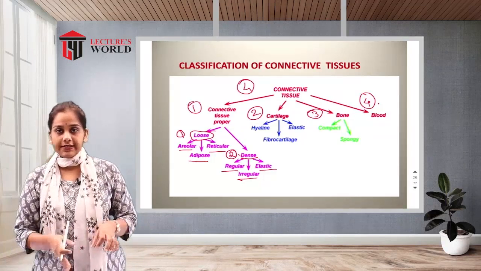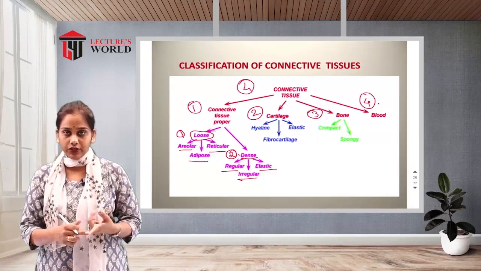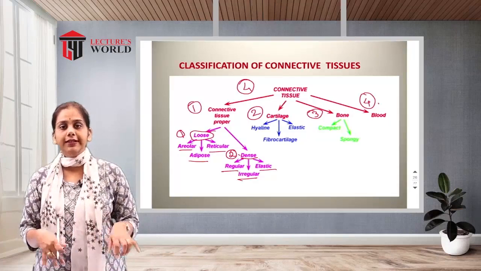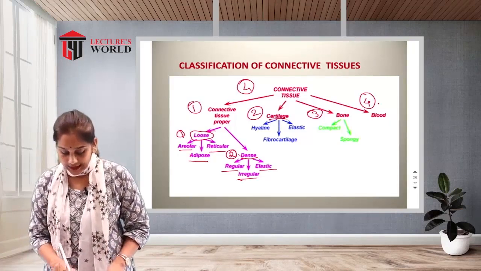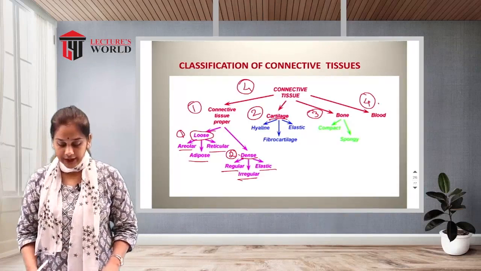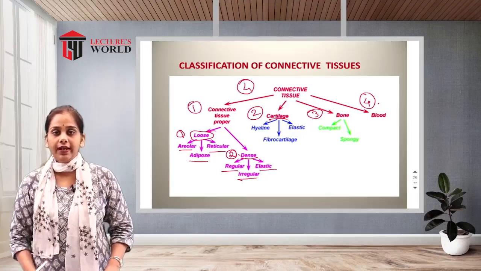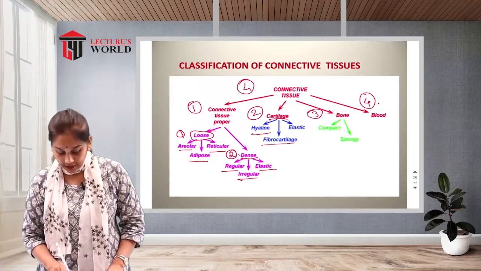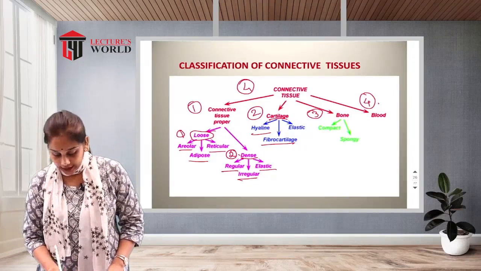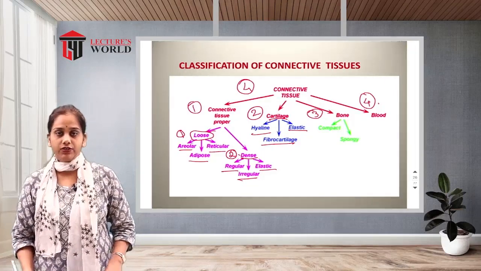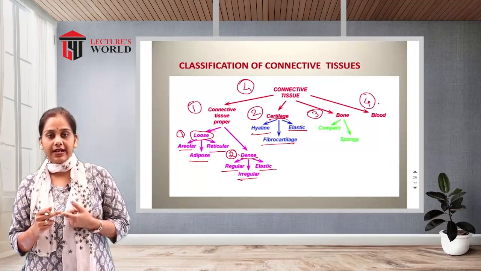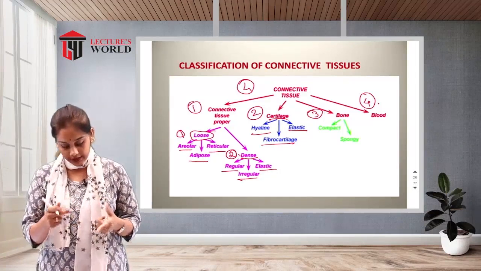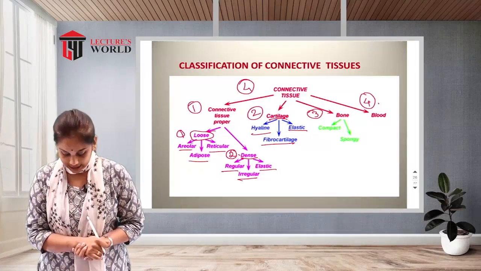Okay, so this is a classification of connective tissue proper, in that loose and dense. They are also further categorized into 3 categories. Next one is cartilage. That is the second type of connective tissue. It is further categorized into 3 categories: first one is hyaline cartilage, second one is fibrocartilage and third one is elastic cartilage. So 3 types of cartilage are there.